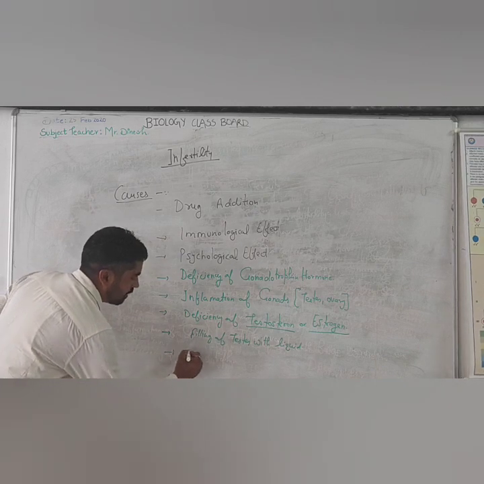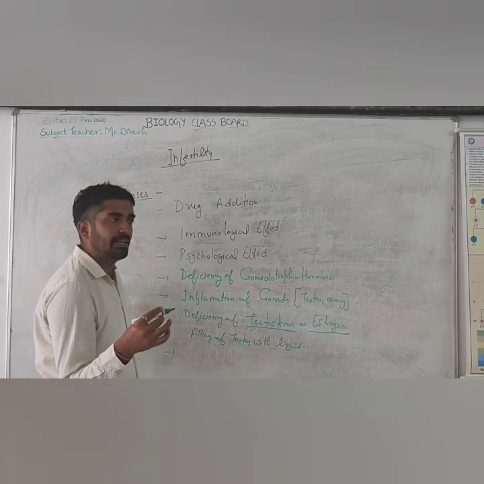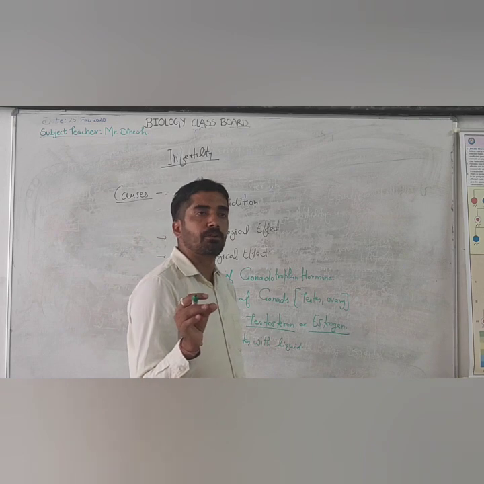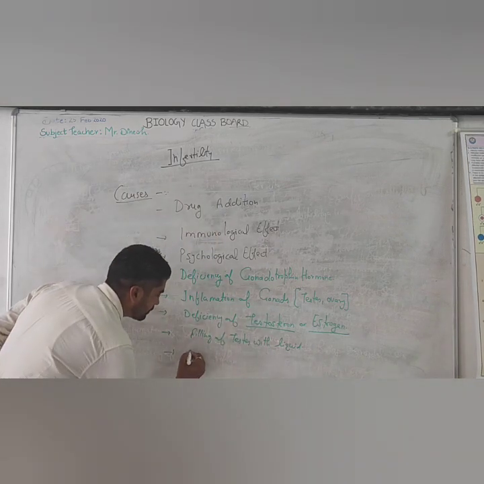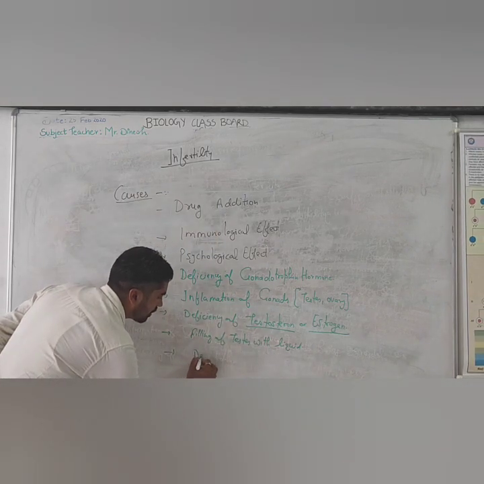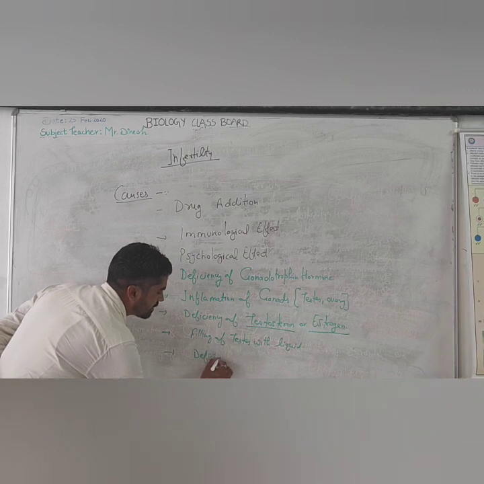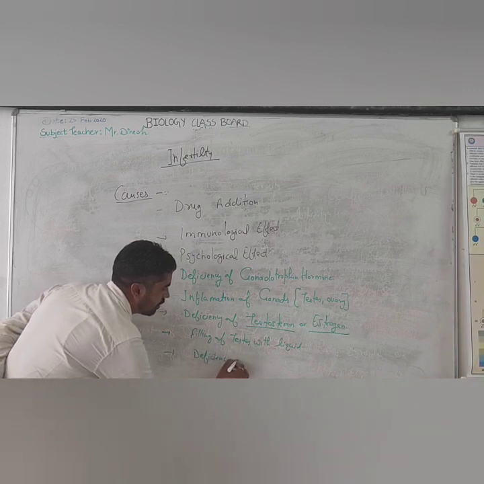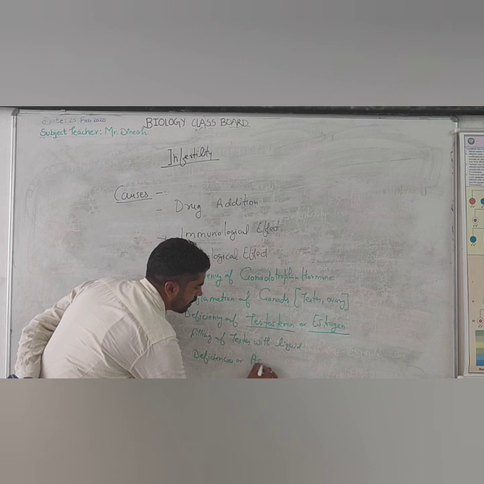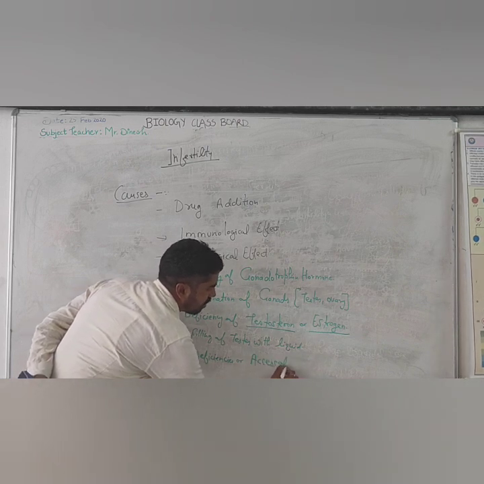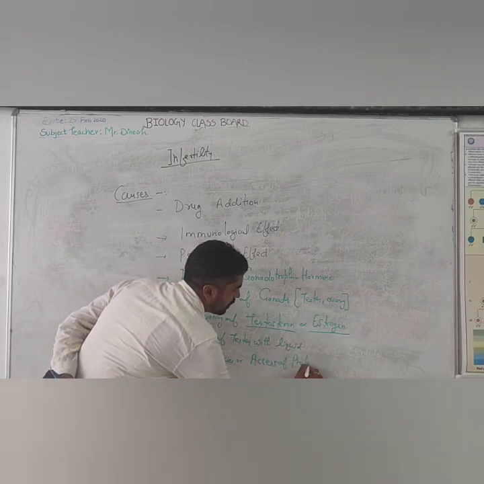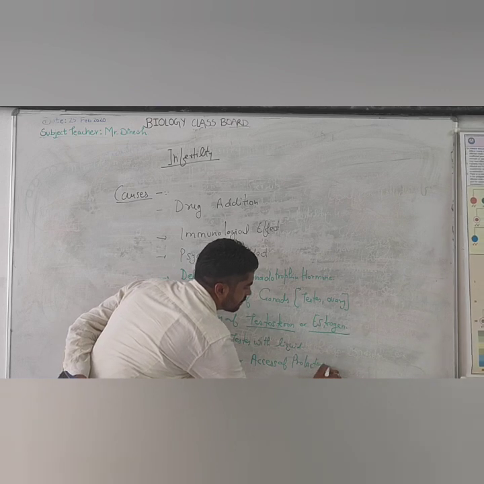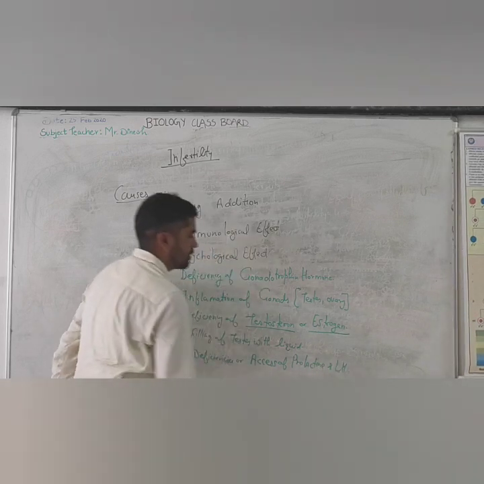Besides it, there can be different amount of the prolactin and progesterone. So deficiency or excess of prolactin and LH.